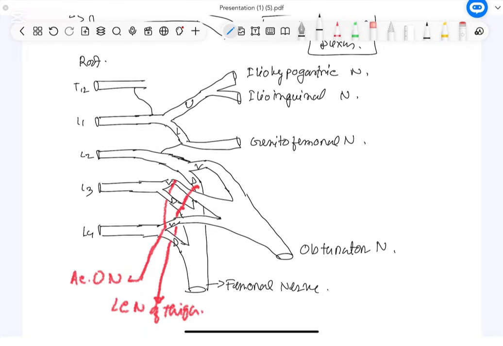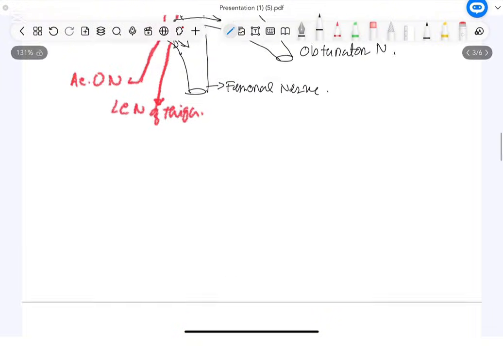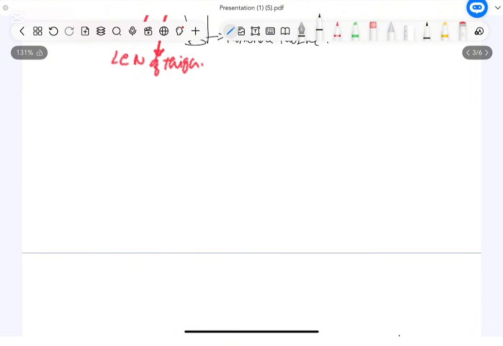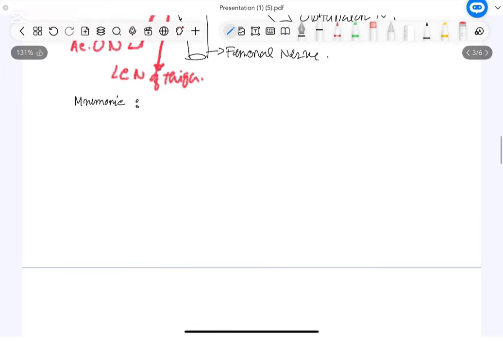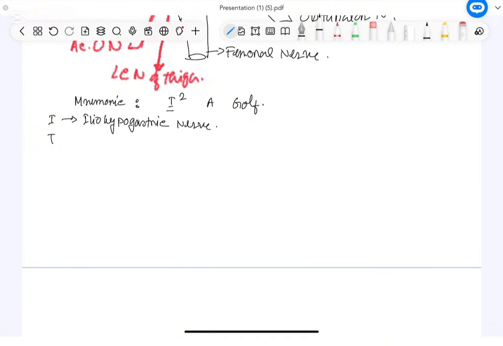Now, how can we remember all this very easily? There is a mnemonic which will help us remember all the nerves and root values. So, let us learn that one. The mnemonic is I2A golf. First comes I for iliohypogastric nerve. Again I, as there is 2,